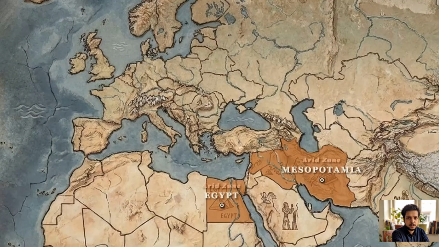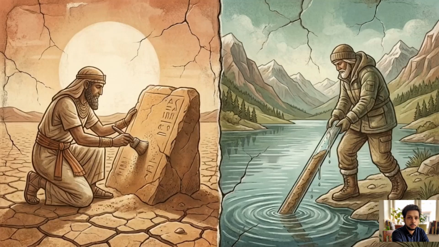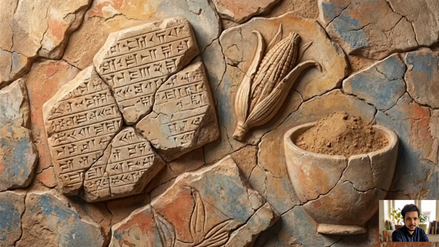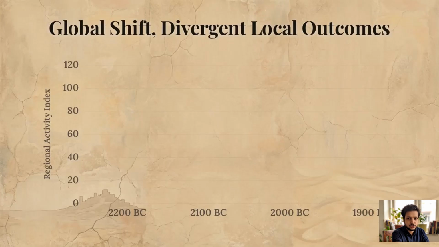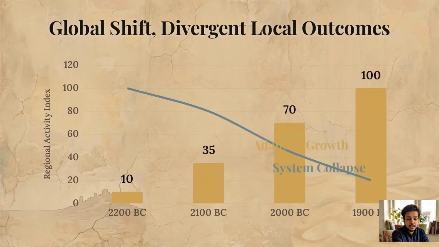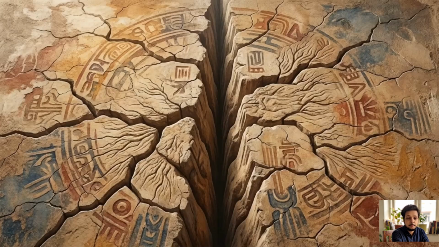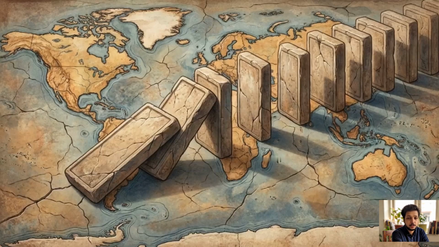Today, however, the 4.2 kiloyear event is the subject of intense debate among paleoclimatologists. Many doubt that it was a uniform global megadrought. The skeptics point out that while proxy data confirms extreme aridity in Mesopotamia and Egypt, sediment records from central China and the Alps actually show an increase in rainfall. Because of this, some researchers conclude that the event is actually a collection of localized, unsynchronized climate shifts, rather than a single simultaneous catastrophe. But this geographical unevenness is exactly what creates the illusion of a scattered historical record.